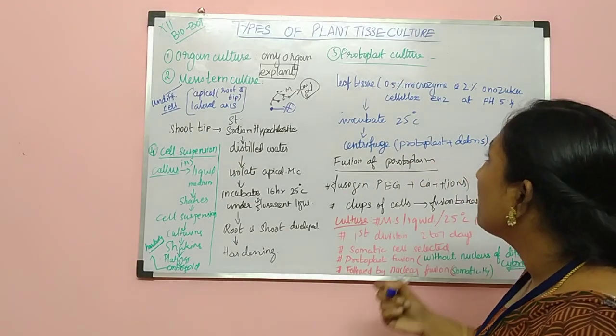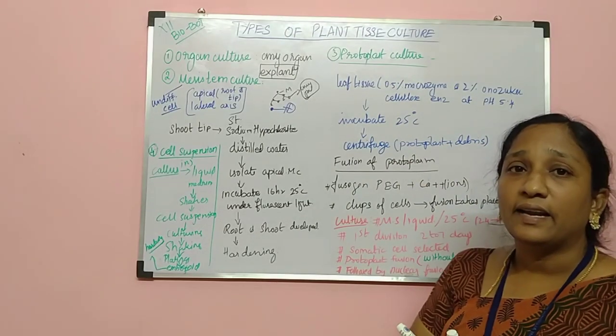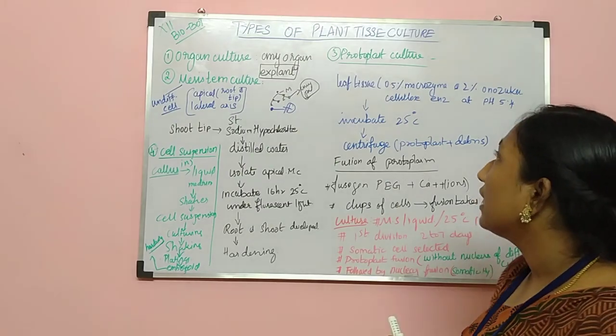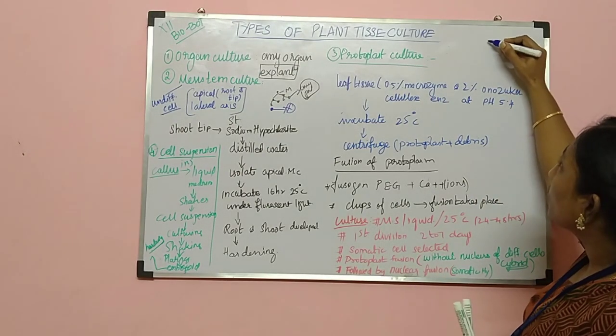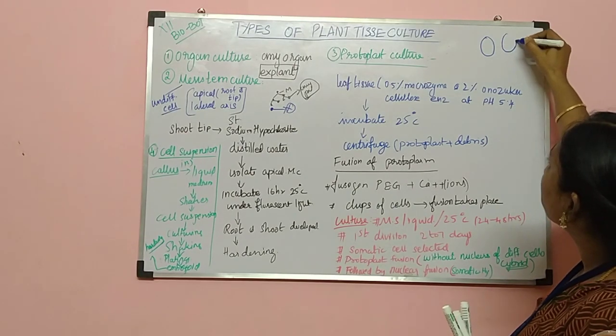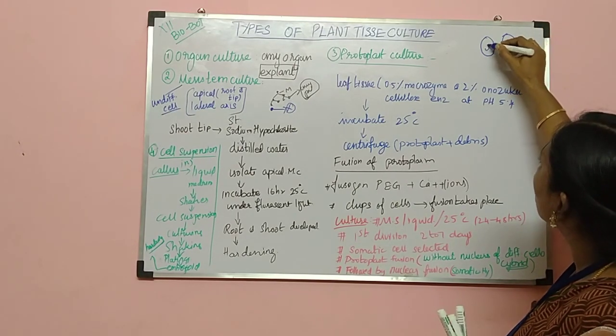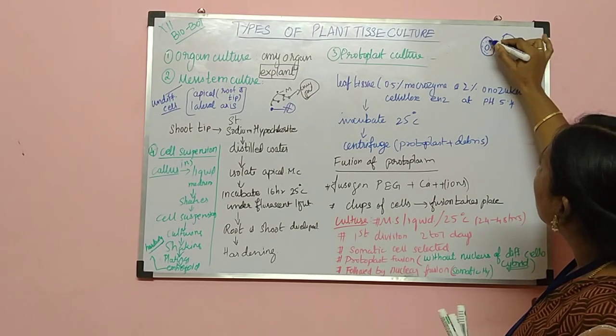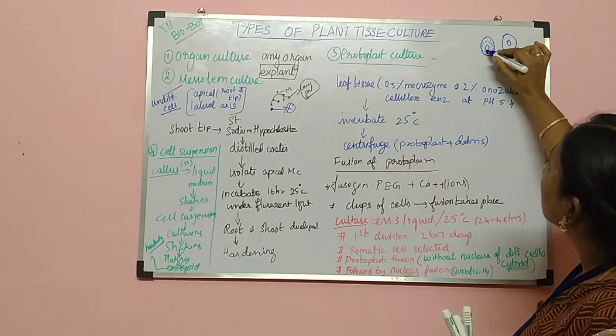So here, what is meant by protoplast? You can find the protoplast in any leaf, stem, all those areas. So protoplast means, this is a cell. Take two cells. Inside, it will have a nucleus. So here, what is called protoplast?